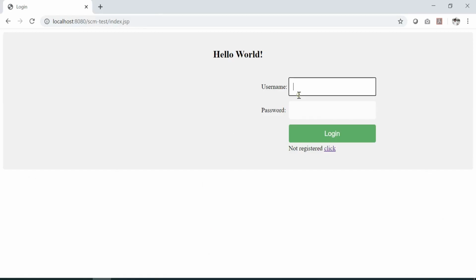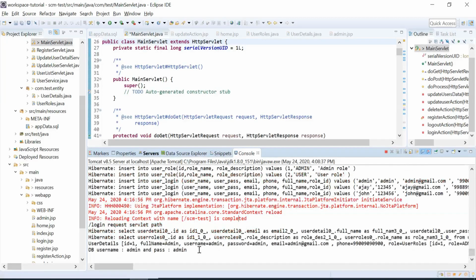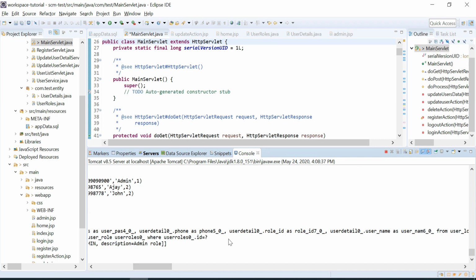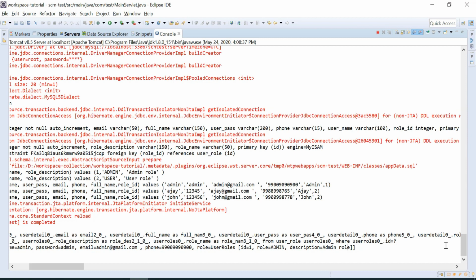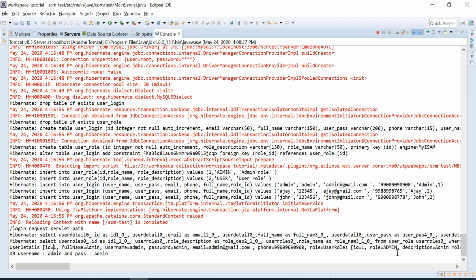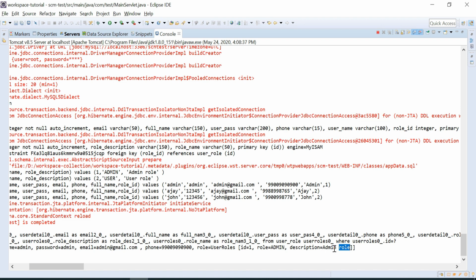Now let's see our toString behavior. Admin. So here in the toString you can see all the parameters of the user, and even the role description and all. You can utilize this role description wherever you want to show that the user admin has the role, in spite of just showing admin. So we are validating with the role admin, but while showing the description you can show admin role or whatever description you wanted to show. Based on the application, we'll have different role descriptions.